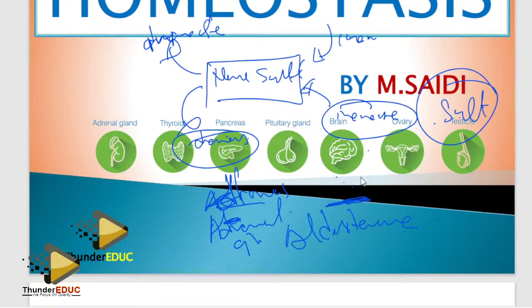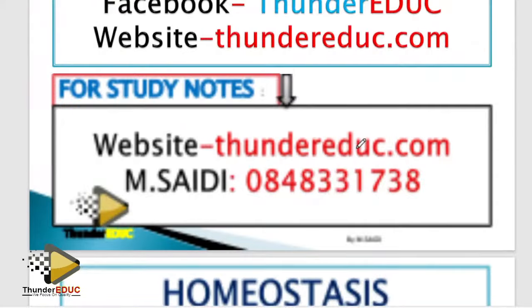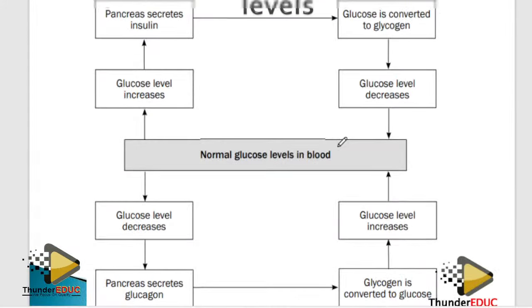Now I come here, I'll say the function of aldosterone. Aldosterone will make the nephron more permeable to salts. Now it means that more salts will be reabsorbed. And then what happens to the level? There is an increase in the level of salts in the blood, and then it goes back to normal. So everything must be linked to that.